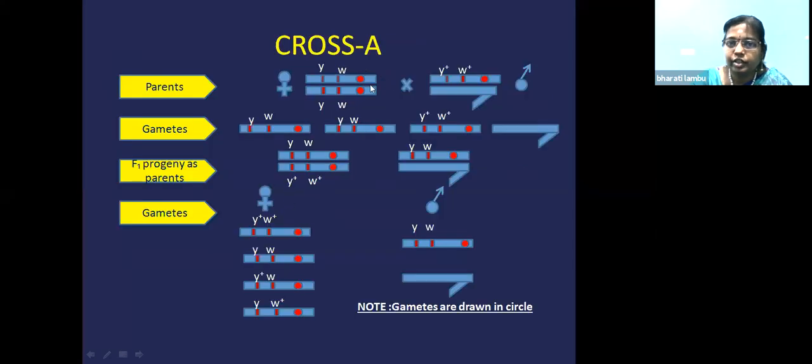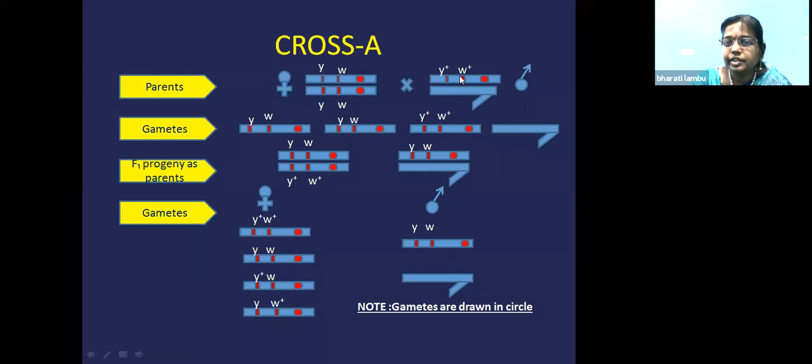If you see the cross between female and male, you can see the female is having 2 X chromosomes and the male is having 1 X and 1 Y chromosome. So you can see the distance between them. I have drawn it very near. So we'll see why we have drawn it very near. So the y character, that is yellow body color, and white eye color are present on the X chromosome of the female.